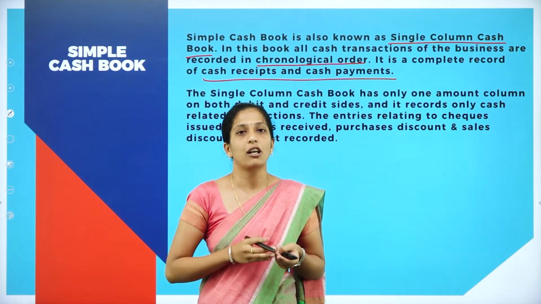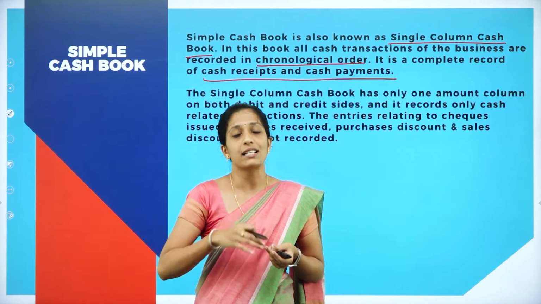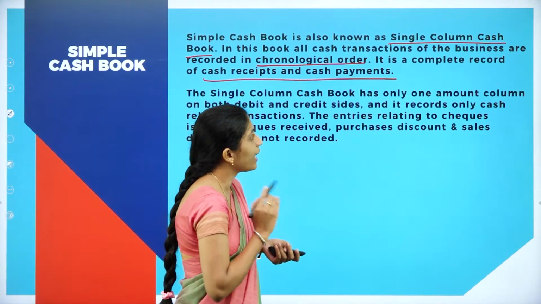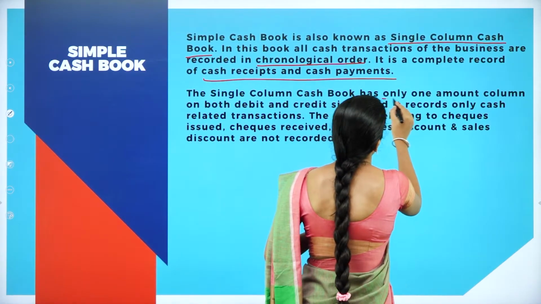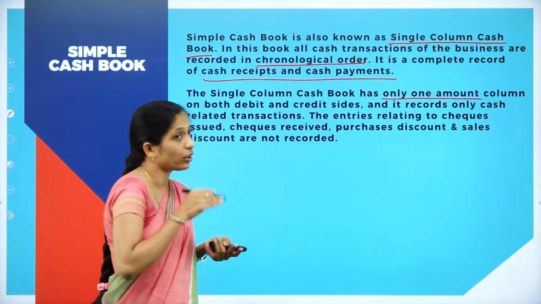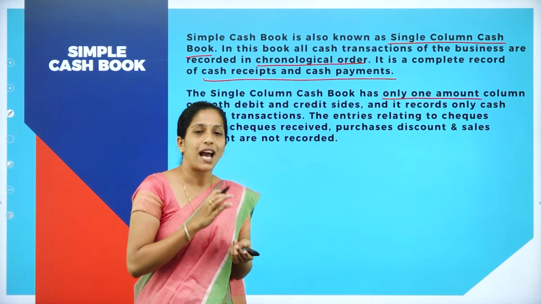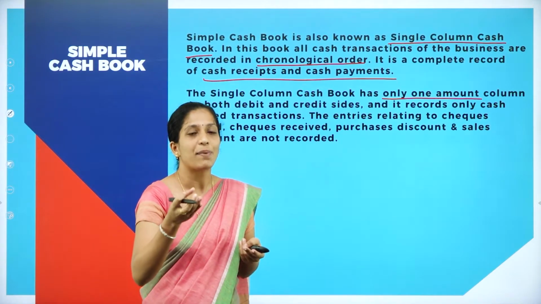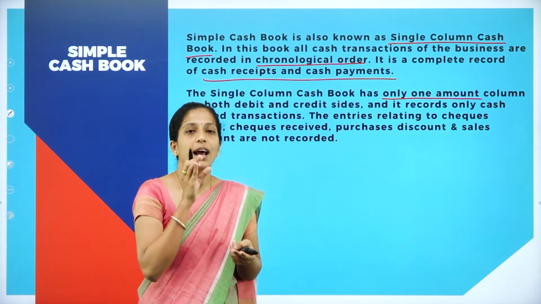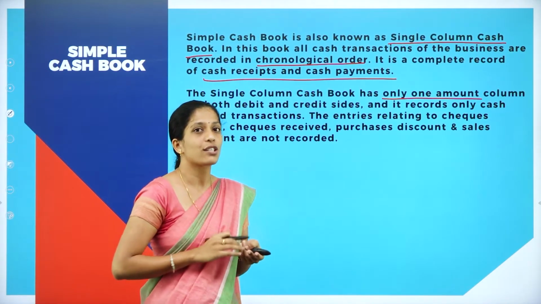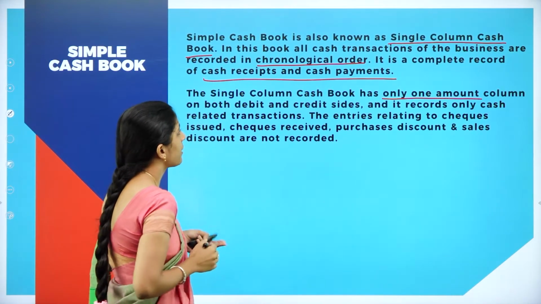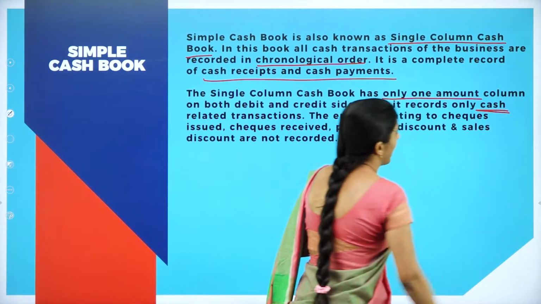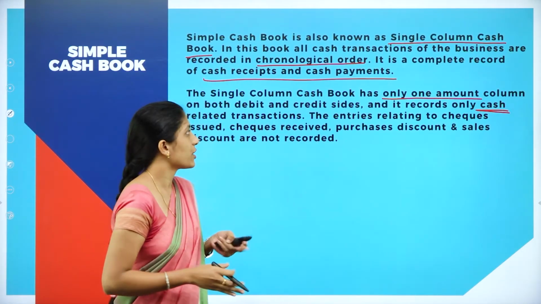Under the single column cash book, we are going to record all cash receipts as well as cash payments. And the next point is that the single column cash book has only one amount column. This I have already told: it contains only one amount column on both the debit as well as the credit side. The debit side is where we record all the receipts, and under the credit side we record all the payments. Under both the debit as well as credit side we have one amount column, so it is known as single column cash book, and it records only cash related transactions. This you have to remember: no credit transactions will be recorded, only cash transactions will be recorded.